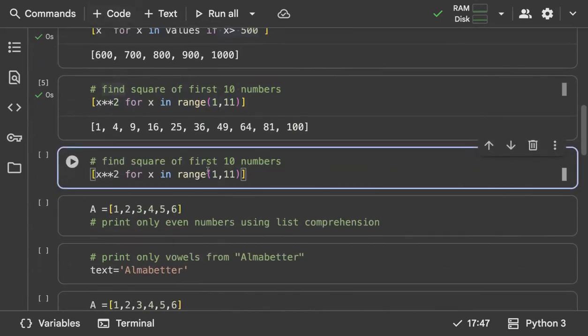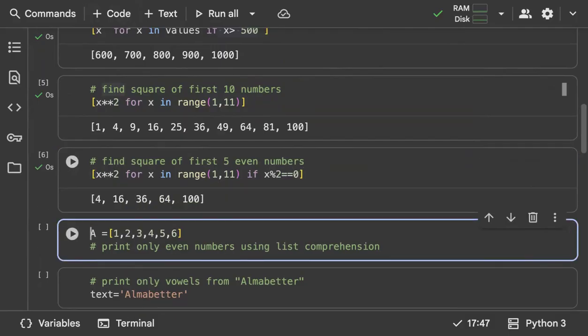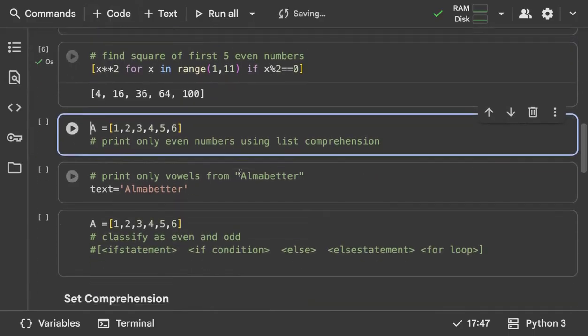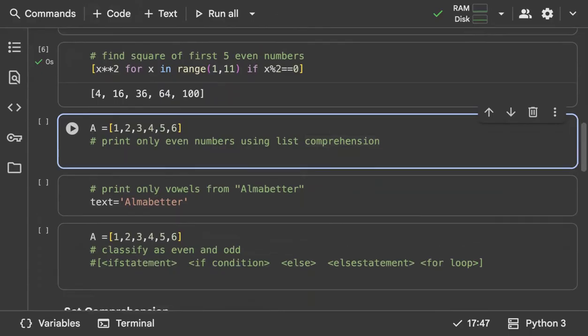Alright? So what if you want the square of the first 5 even numbers? In this case, same code, you just need to add an if condition saying x modulo 2 is equal to 0. At first it will filter out even numbers, and it's going to give you a list of numbers. See, 2 square, 4 square, 6 square, 8 square, 10 square. They're all even numbers, right?